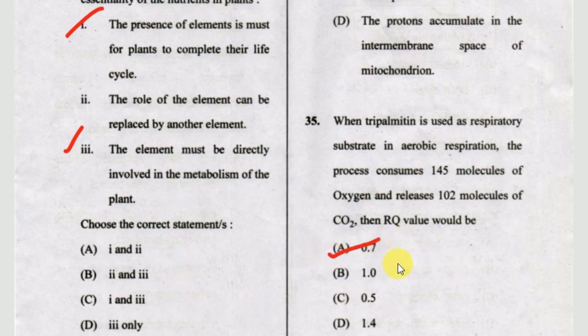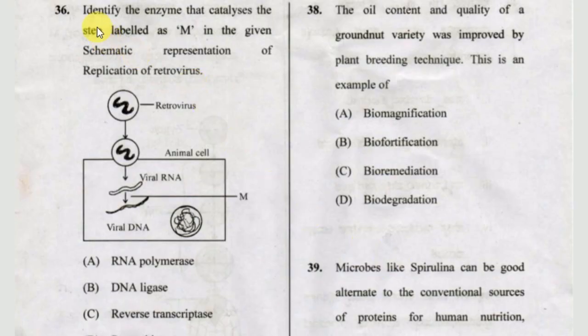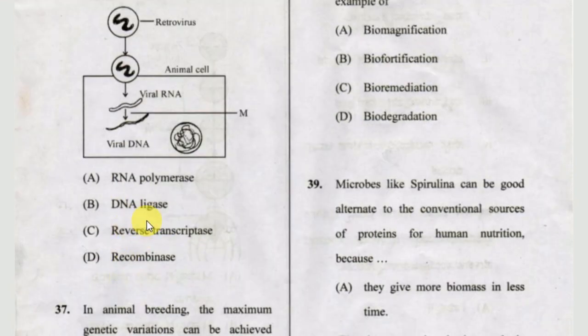Okay. Next question is, identify the enzyme that catalyzes the step labeled as M in the given schematic representation of replication of retrovirus. This one labeled M. Okay. Option A, RNA polymerase. Option B, DNA ligase. Option C, reverse transcriptase. Option D, recombinase. The correct answer is C, reverse transcriptase.